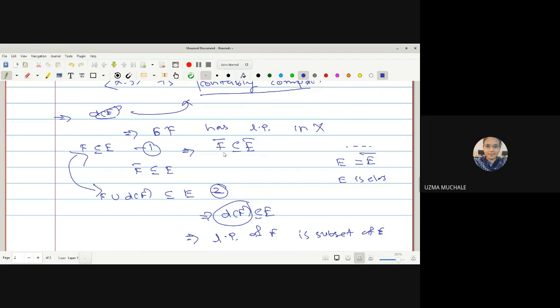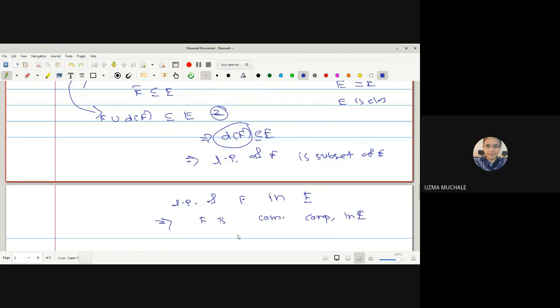Now we just have to use the condition that E is closed, which implies E is equal to E closure. Hence from these two equations, 1 and 2, we have derived that the derived set of F is contained in E, which means the set of limit points of F is a subset of E, which means every limit point of F is an element of E. So F is countably compact. Hence we can say that a closed subset of a countably compact space is countably compact.